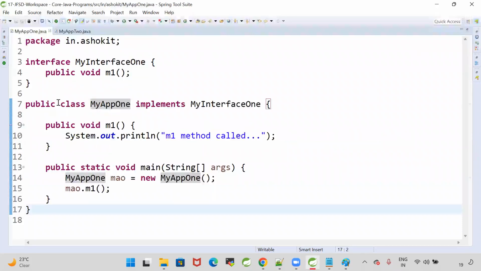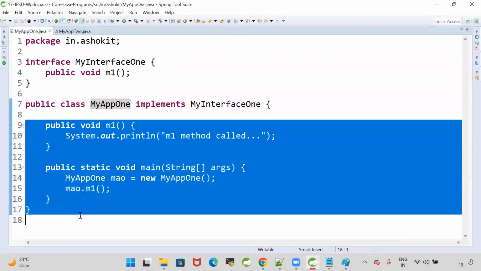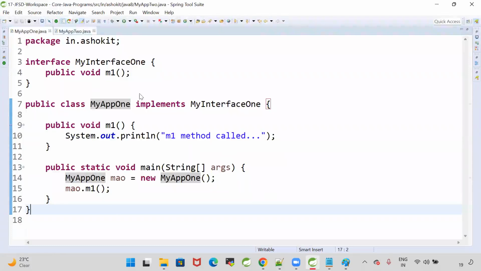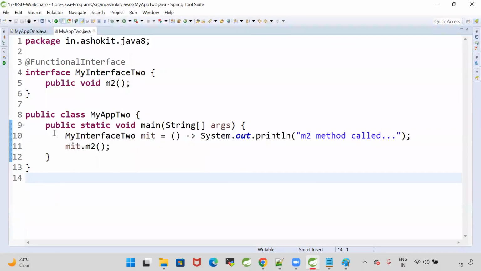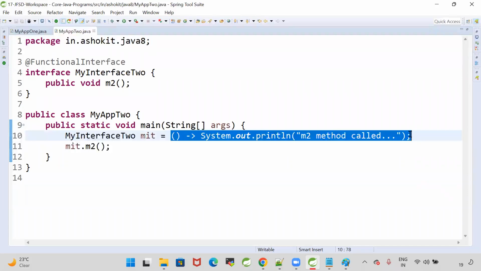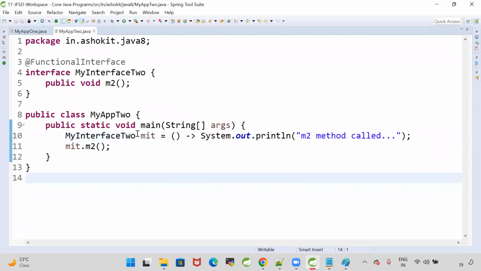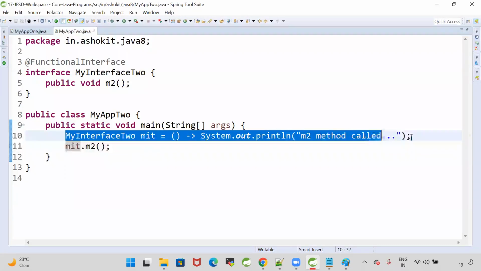Instead of implementing the interface, overriding the methods and creating the objects, we are simply able to write the lambda expressions. To invoke those lambda expressions, we are using functional interfaces. A lambda expression is an anonymous function. That anonymous function we stored into a variable, and that variable we are calling.